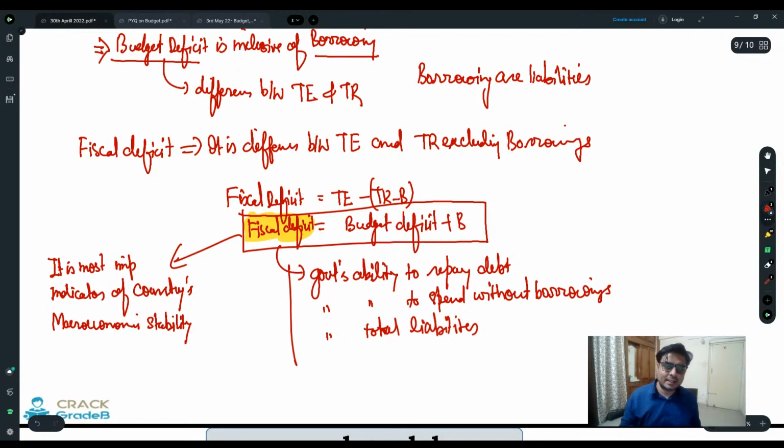So all these things are a clear indication of the government's total ability, right? This is why the fiscal deficit is the most important indicator.